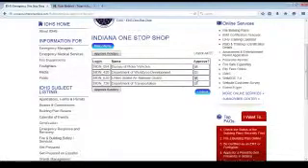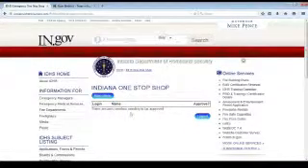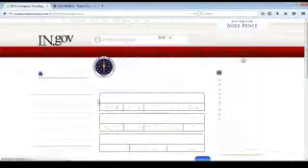You can click the check all. It'll check everything if you think that everything's there. If you accidentally click the check all and you didn't mean to, you can go ahead and uncheck it. So we're just going to go ahead and check all and approve all the vendors. Now you can see there's no vendors needing to be approved.